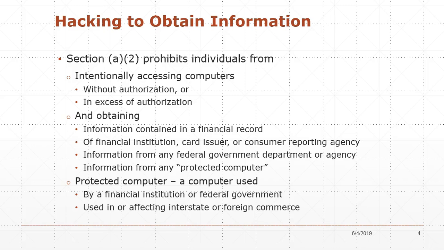Protected computer, as it was originally designed, was any computer used by any financial institution or a federal government used in or affecting interstate or foreign commerce.